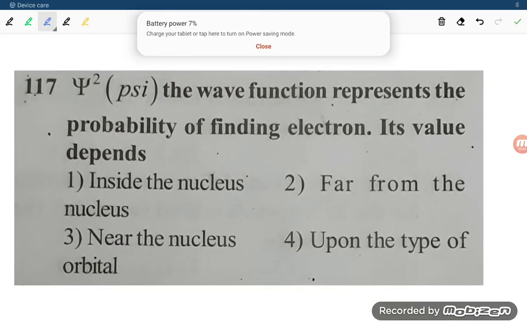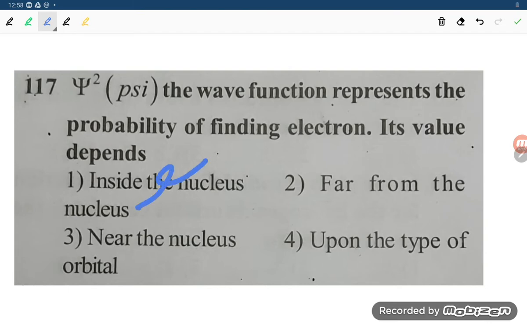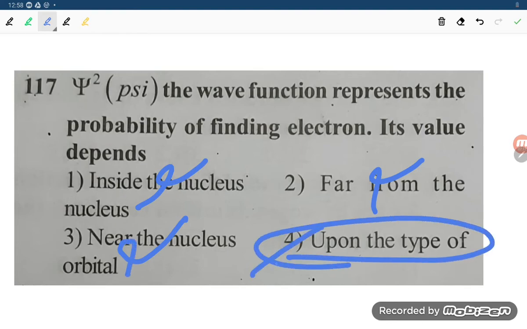117? The psi square, the wave function, represents the probability of finding an electron. Its value depends upon. Okay, so how to answer this question, student? Psi square is representing the probability of finding the electron. So inside the nucleus there is no electron. Far from the nucleus there is no electron. Near the orbital, no. Upon the type of orbital. Okay, this is the correct one, student.